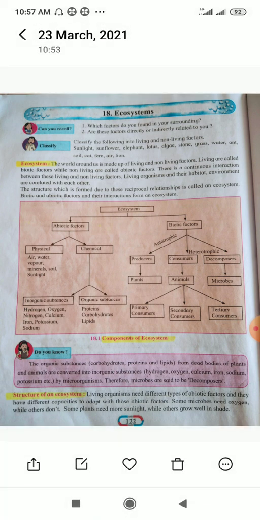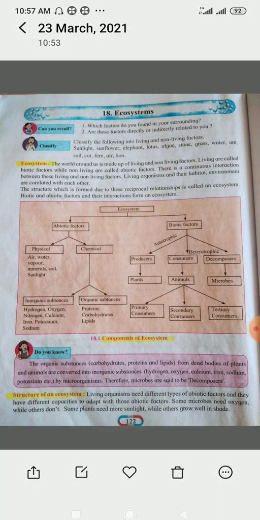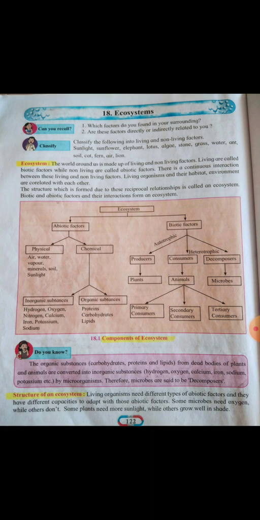Now heterotrophs depend on the autotrophs. The consumers and decomposers are included in this. In consumers, all animals are involved: primary consumers, secondary and tertiary consumers.